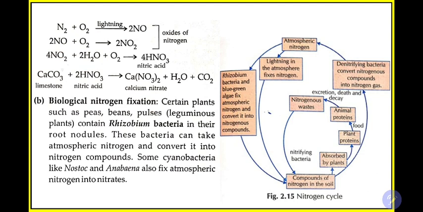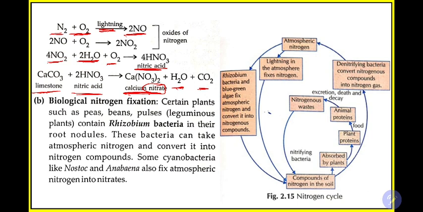The reaction is: during lightning, nitrogen gas will react with oxygen and form oxides of nitrogen. Then next, oxides of nitrogen mixed with rainwater and oxygen will form nitric acid. Then this nitric acid in soil will mix with limestone and form calcium nitrate, H2O and CO2. See, nitrate is there, so nitrogen has been converted to a usable form, nitrate. Nitrate is a usable form.